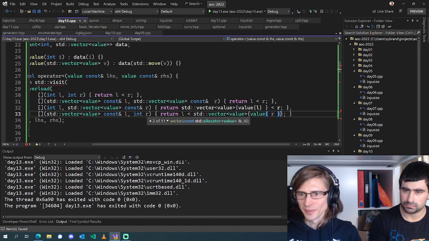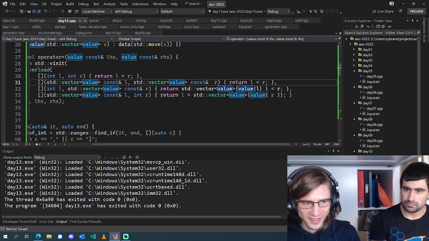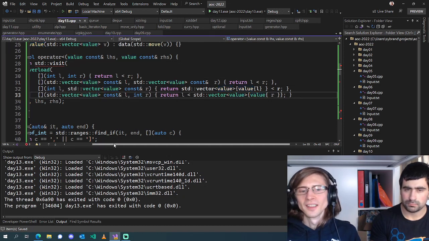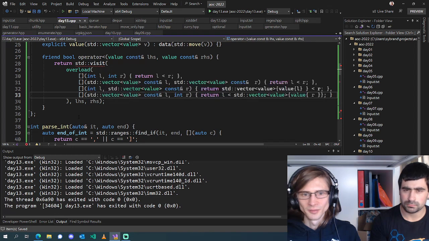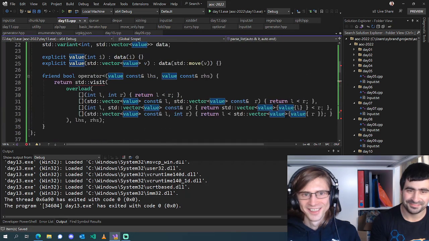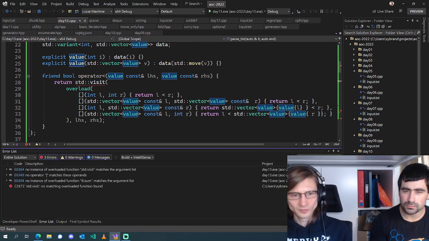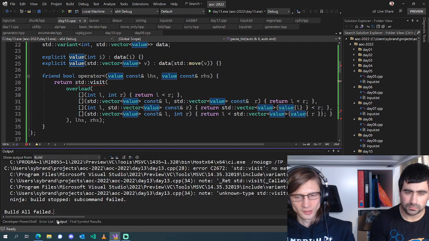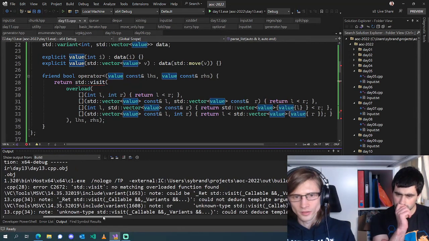Okay, and that does make our error go away. Thanks for that, Ali1331. Our std::visit is saying, "Oof, what are you trying to do?" We'll compile it and see. Okay. No matching overloaded function found. Why not?